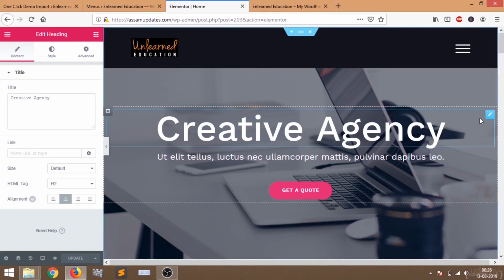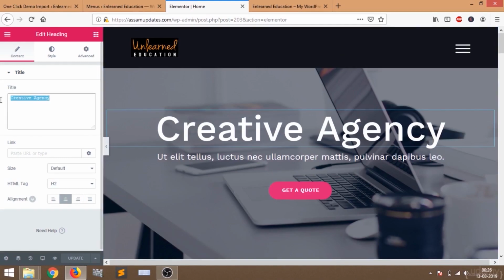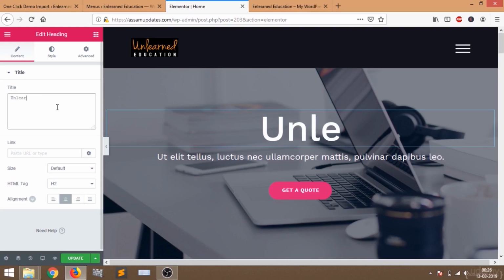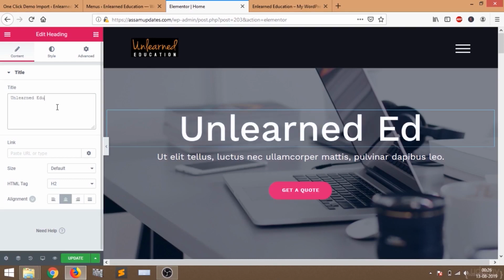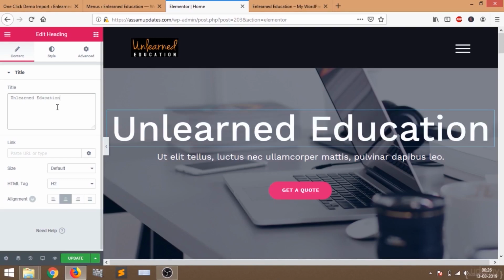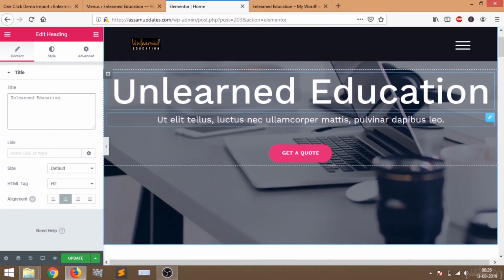On the left side you can see this title section. Now just select your own name. I'm going to put Unlearned Education.